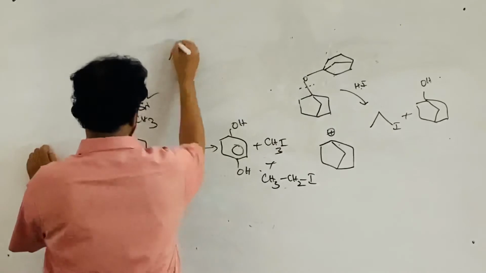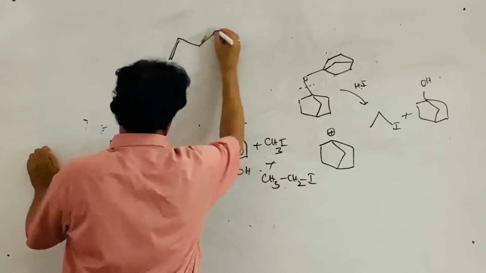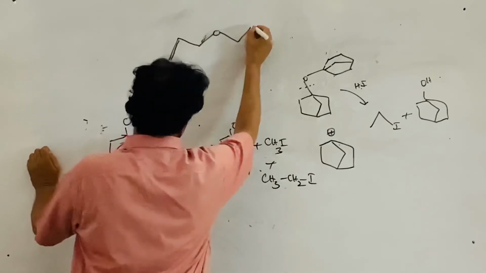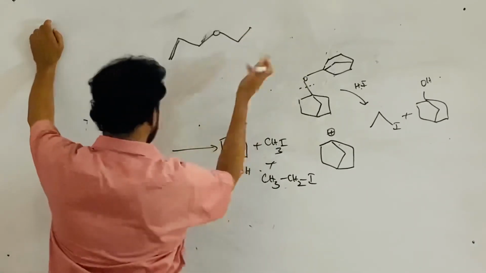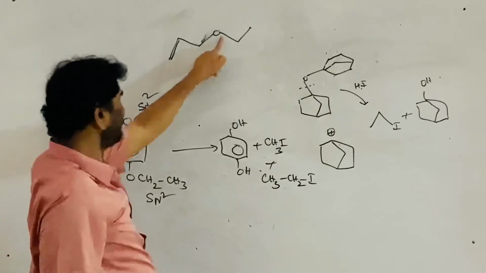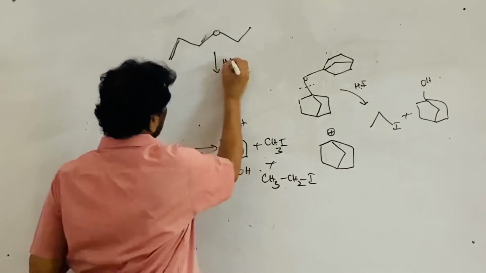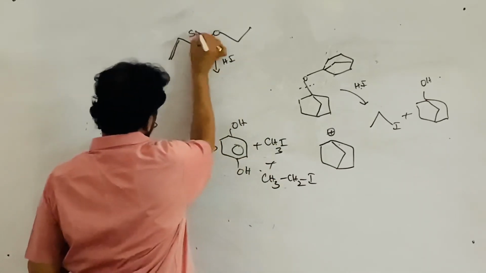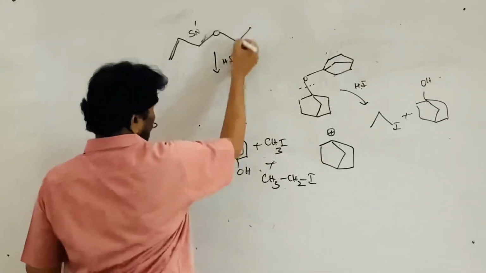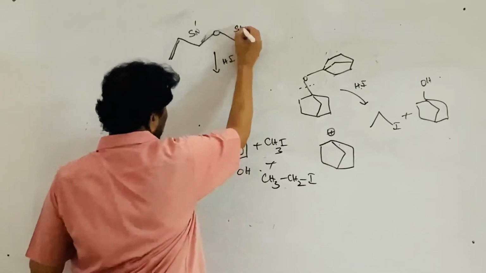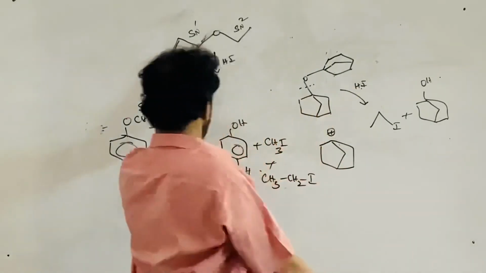See, people write like this. This is allyl, this is vinyl, or say ethyl, or let me write isopropyl, whatever it is. See here, this is very simple. If I take HI, the reaction is SN1 on the allyl side, because the allyl carbocation is more stable. The ethyl carbocation is not possible, so here SN2 is possible. From the side that is able to form the carbocation, the SN1 side, the reaction should take place.